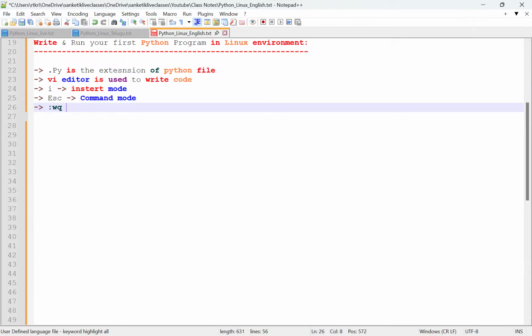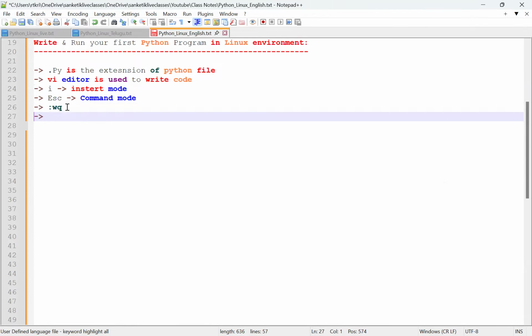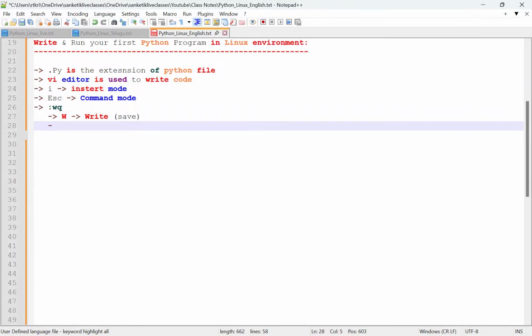W means write and save. Next, Q we had used, right? Q is to quit or exit.